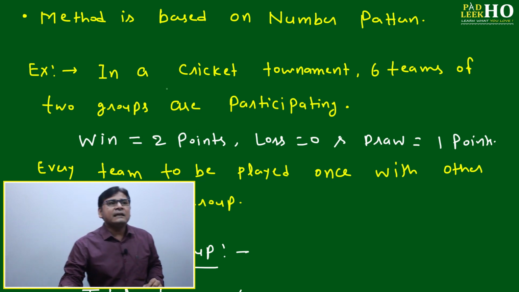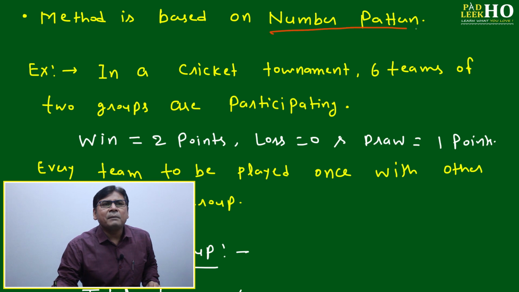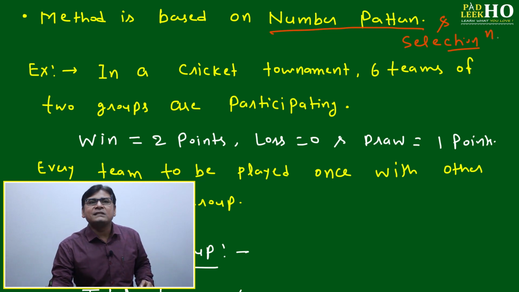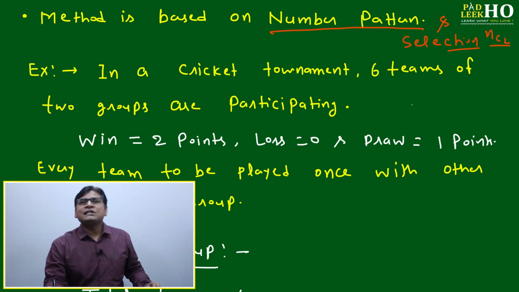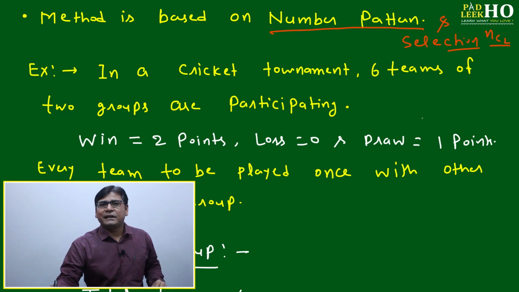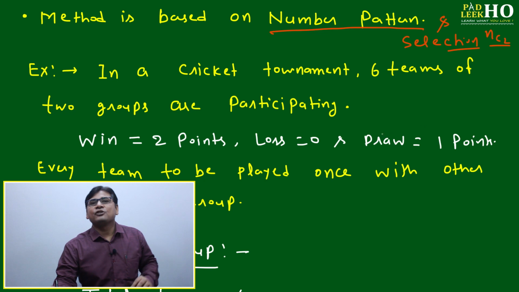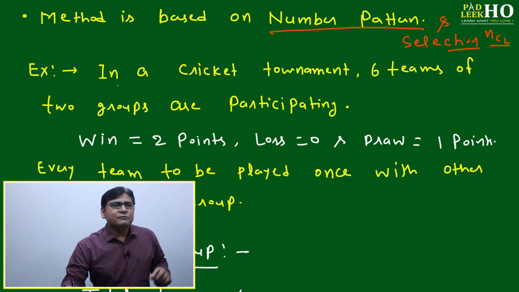The concept will be the same. Basically it is based on the number pattern, and you can add one more thing, selection. Generally your selection will be of 2, or you can directly say it is nC2. What is nC2? I think earlier you have met this number nC2. nC2 represents one of the triangular numbers, or you can say the summation of n. These are all interrelated. Then we'll take one example.